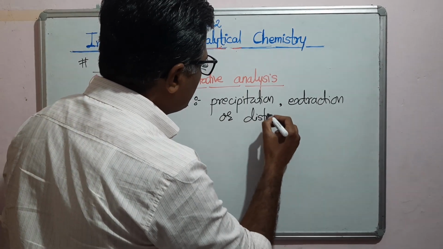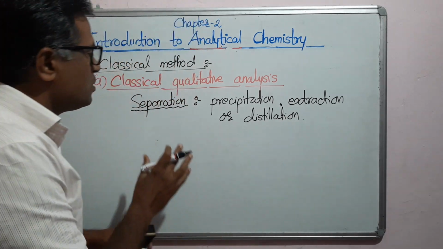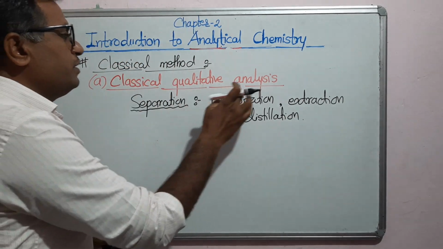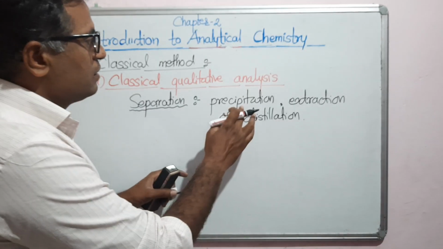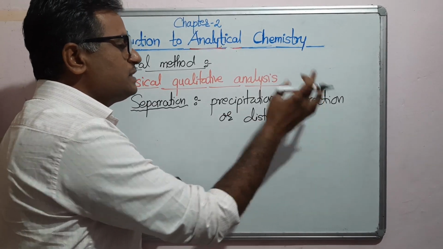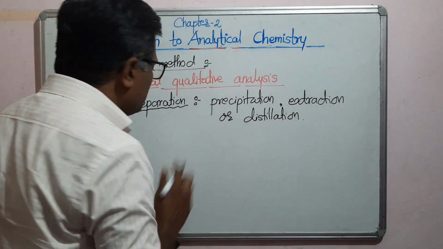So by using a distillation flask you carry out the distillation. So classical qualitative analysis includes separation methods like precipitation, extraction of the sample, and distillation.